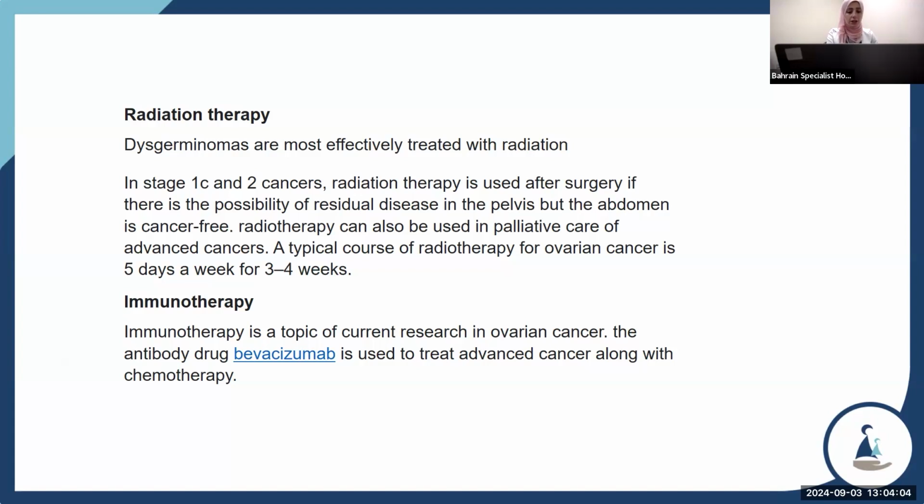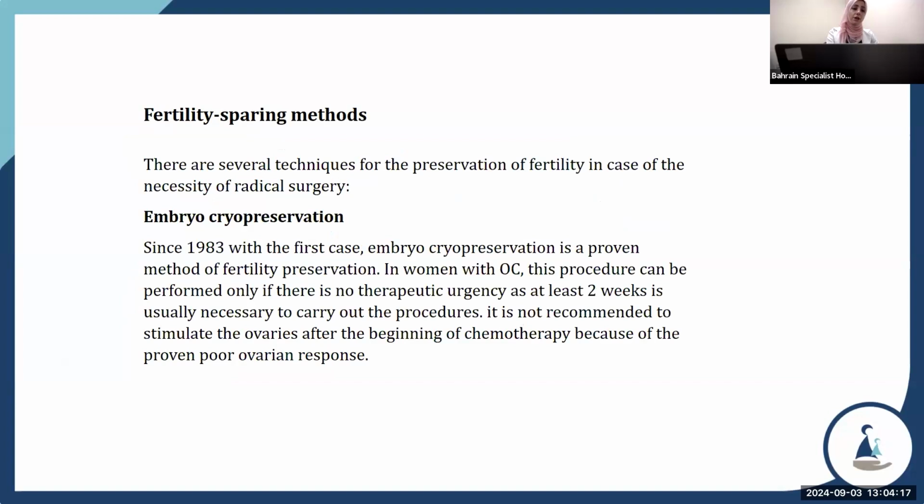Immunotherapy is a topic of current research in ovarian cancer. The antibody drug bevacizumab is used to treat advanced cancer along with chemotherapy. Fertility-sparing methods are not only for ovarian cancer, but for any type of cancer in the body. There are several methods for preservation of fertility in cases where radical surgery is necessary.